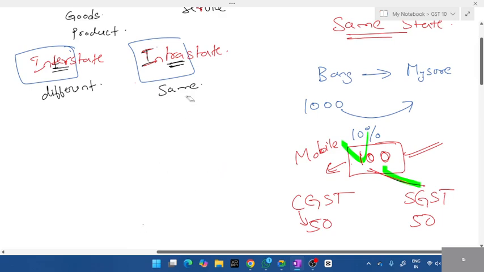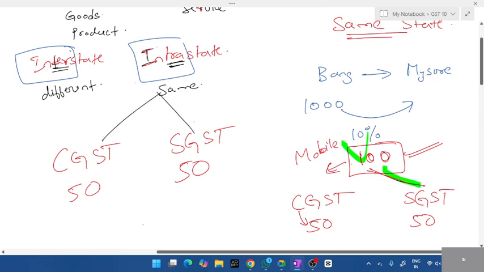Ultimately, the one who uses the product should pay the amount. Okay, in the same bill, if they mention CGST, SGST, 50 and 50, what do you mean by this? Is it interstate or intrastate transaction? It will be intrastate. So what's the total GST you have paid? 50 plus 50? We have paid rupees 100. So go through the bill, you will get this idea. CGST, SGST means whatever clothes, saree or whatever they have bought, it is from the same state.